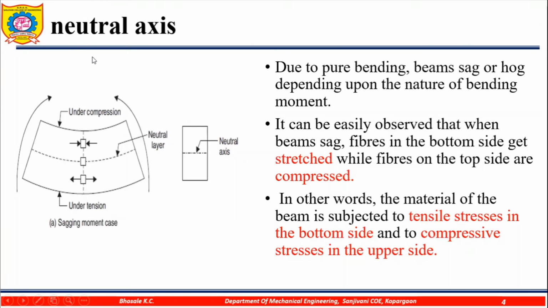We'll first see the neutral axis. Due to pure bending, beams sag or hog depending upon the nature of the bending moment. It can be easily observed that when a beam sags, fibers on the bottom side get stretched while the fibers on the top side get compressed. In other words, the material of the beam is subjected to tensile stresses on the bottom side and compressive stresses on the upper side.